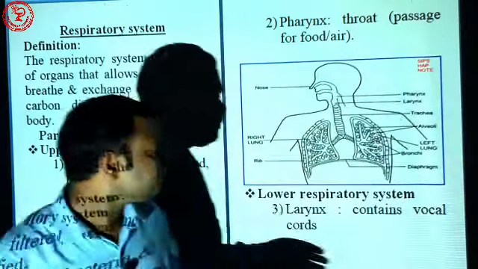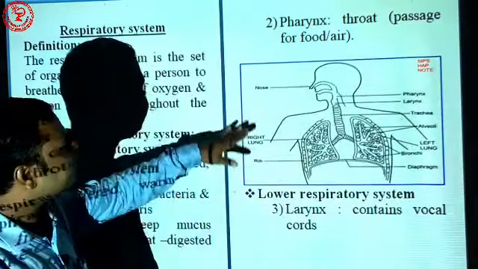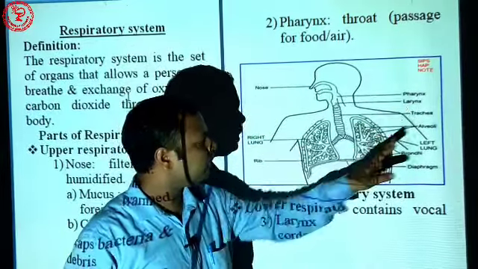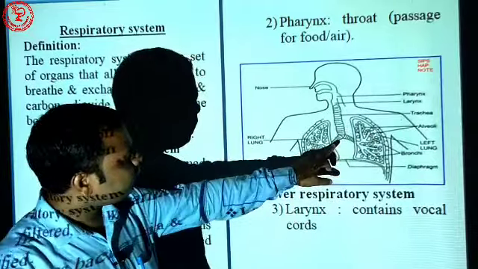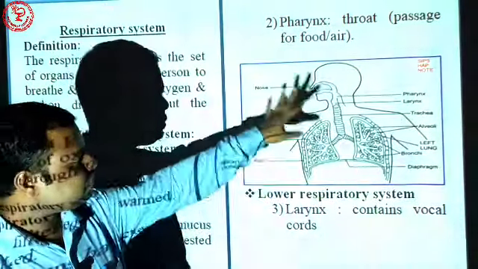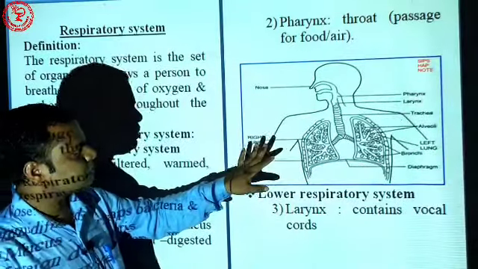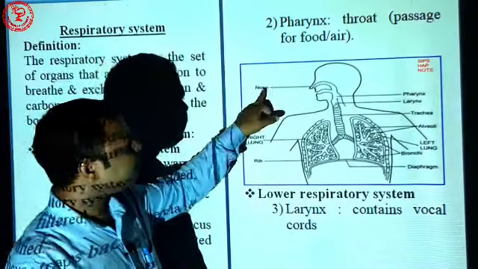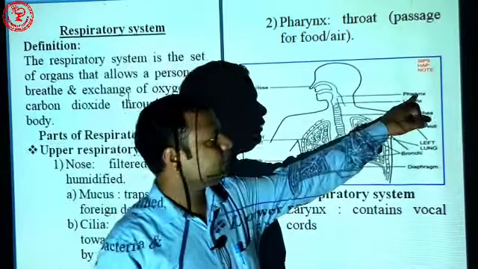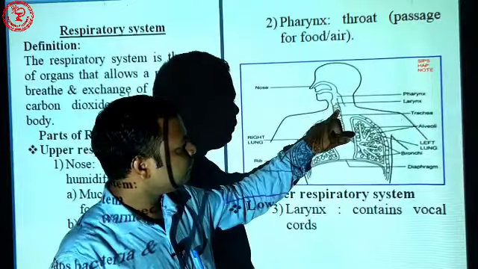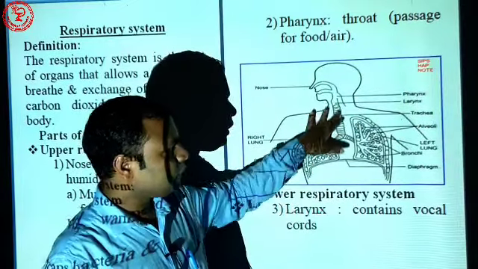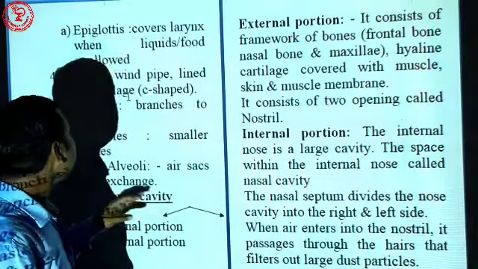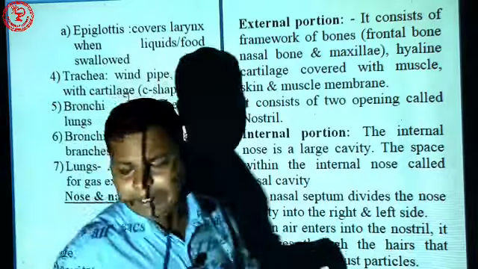Now we come to the figure. This is the figure of the respiratory system: nose, pharynx, larynx, trachea, bronchi, bronchioles and alveoli. So what we have studied: the upper respiratory tract consists of the nose and pharynx. Then from here to the alveoli is the lower respiratory system or lower respiratory tract. First, what we have discussed about the nose.